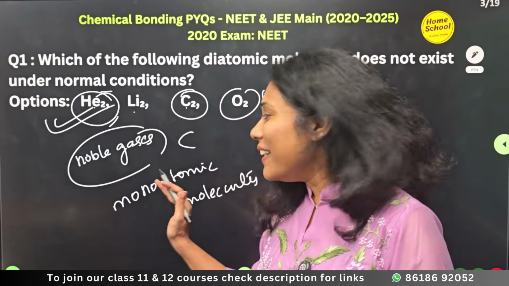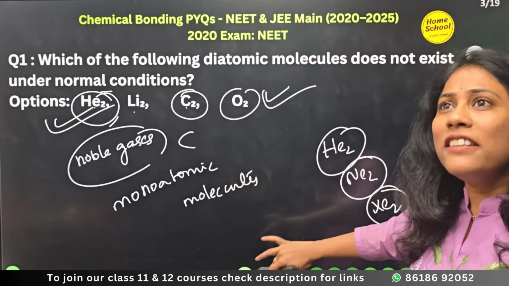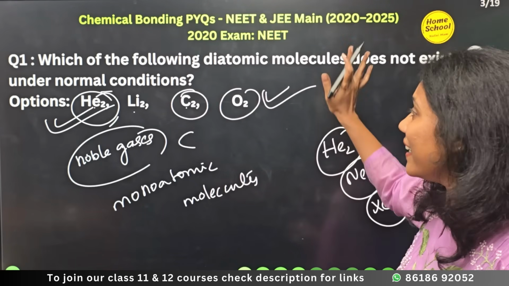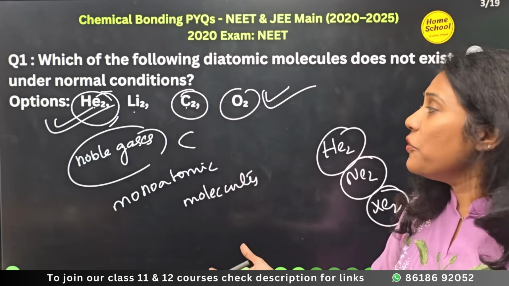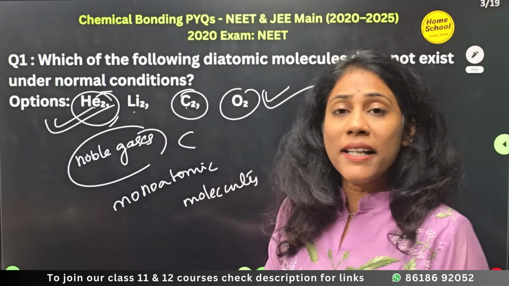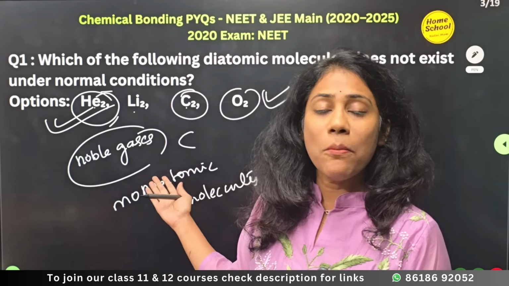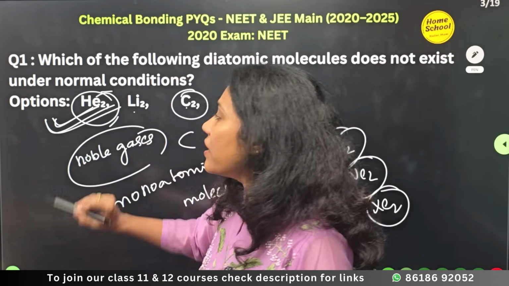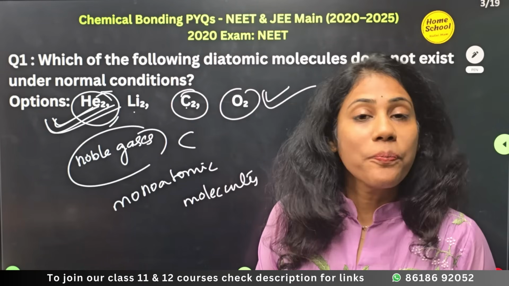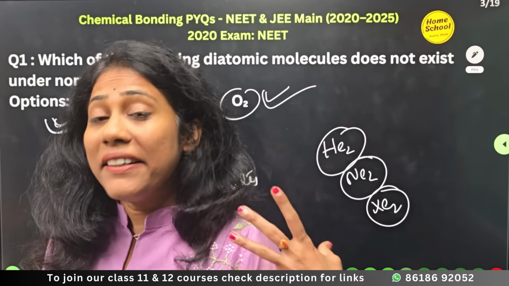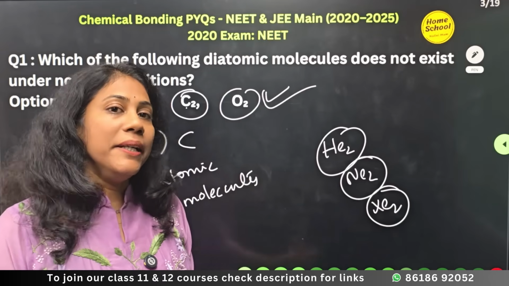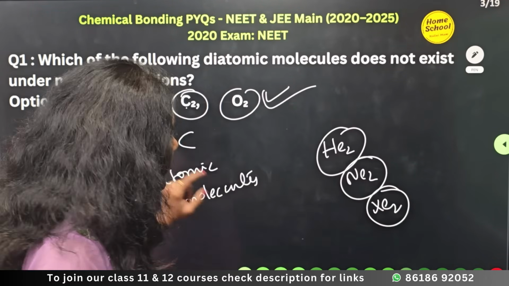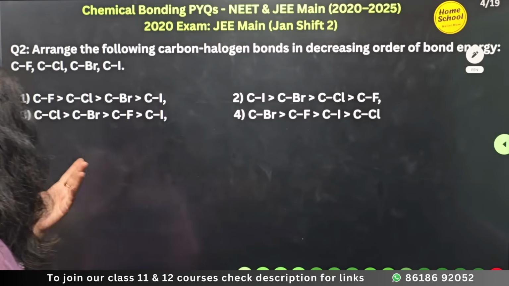So here writing the electronic configuration, applying the formula of bond order, then finding out the bond order, all that is not necessary. It's an MCQ where you have to select one of the options, and one of the options is a noble gas. Definitely a noble gas cannot exist as a molecule because it's monoatomic. So based on that logic, you can easily decide the answer as He2. This is how you can approach it, saving a lot of time during your competitive exams. So that was the first question, and the answer is He2. Now coming to the second question.